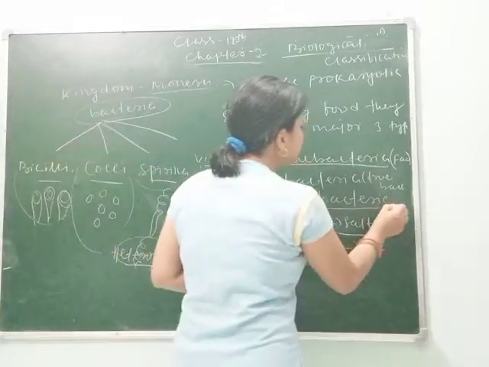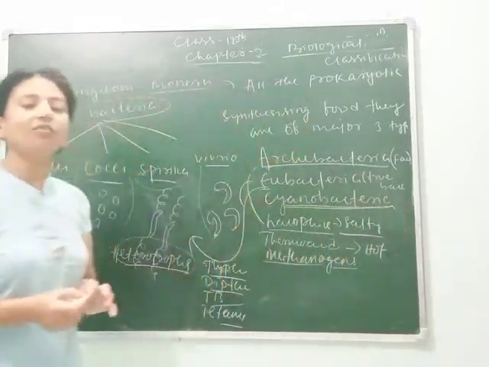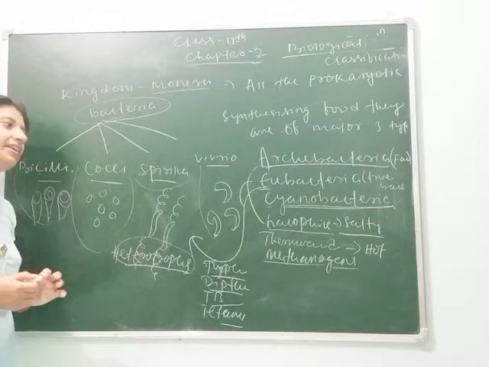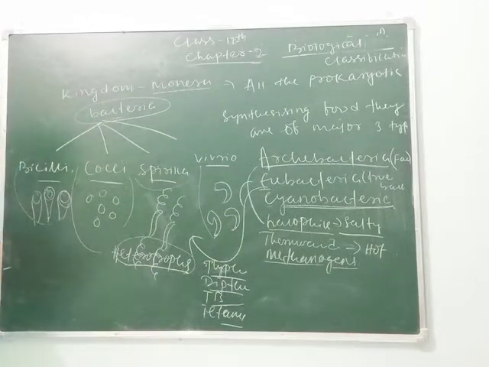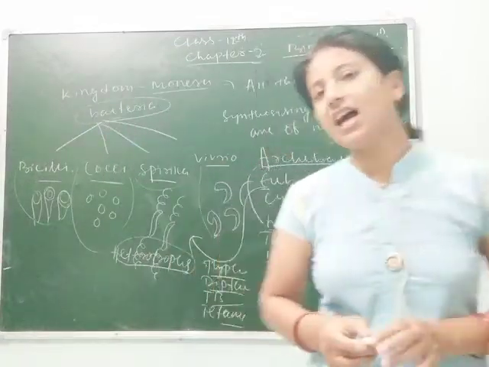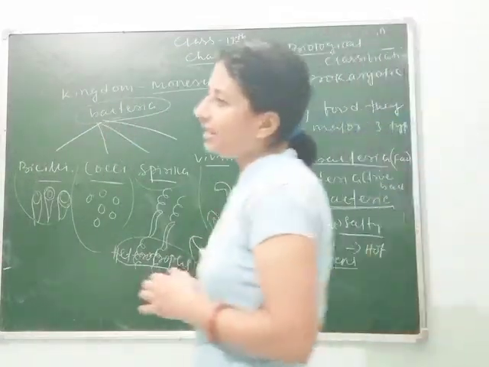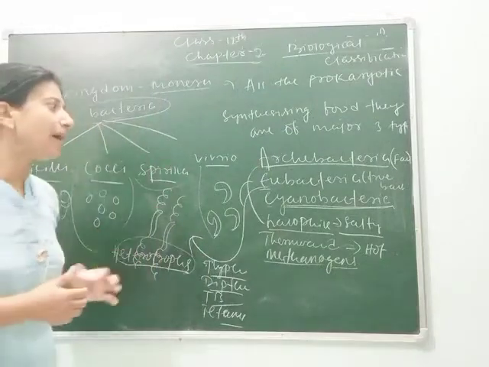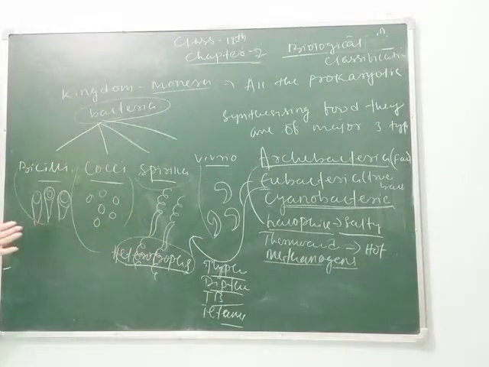Next comes cyanobacteria. Why are they called cyanobacteria? Actually, they fix atmospheric nitrogen. Some of the examples which fix atmospheric nitrogen are Nostoc, Anabaena, Azospirillum, Azotobacter, which come under cyanobacteria.